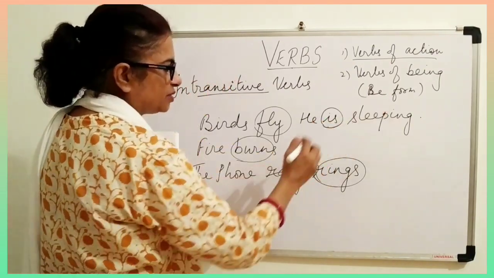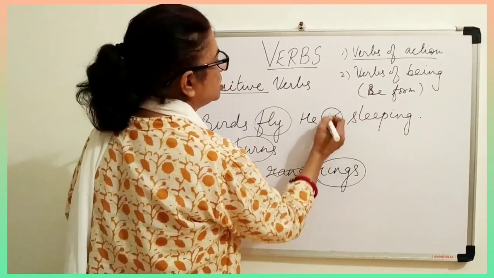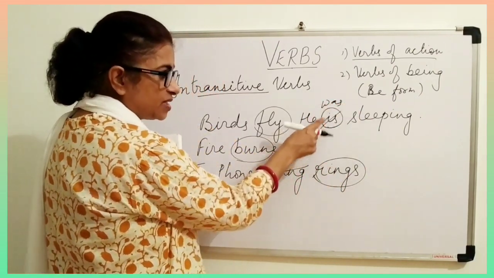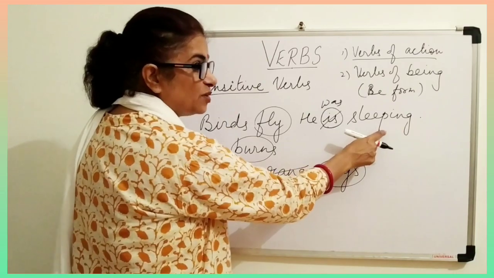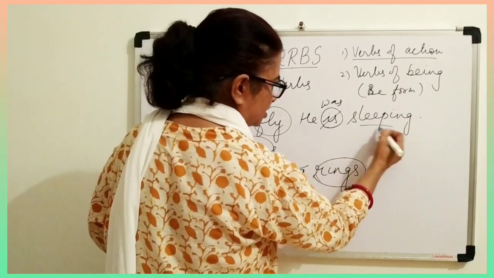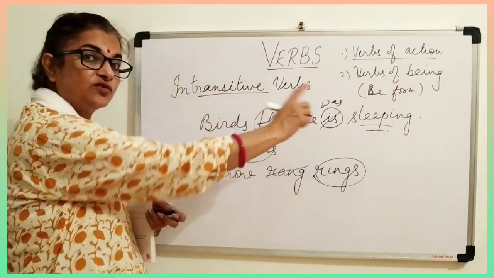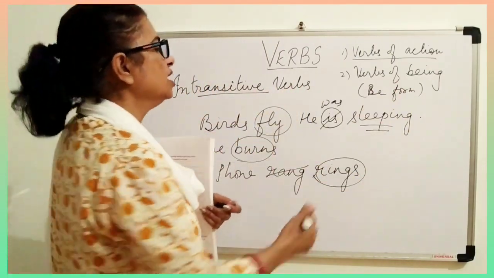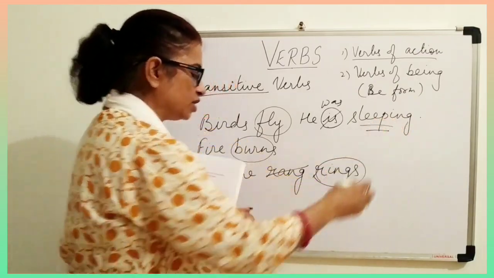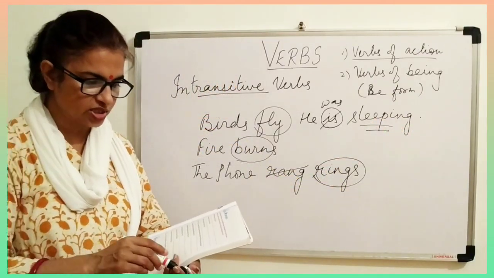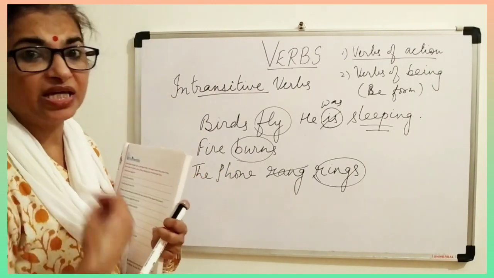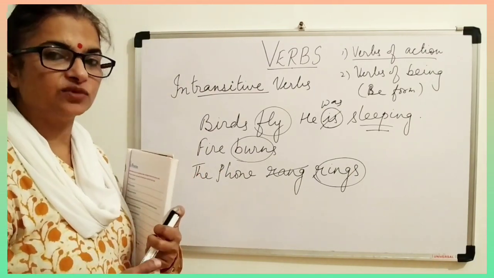So he is sleeping, in present. If I say he was, so he was sleeping. Now see, these verbs are changing, whereas this verb is not changing, isn't it? So you must remember why it is not changing. It is a non-finite verb. That is why it's not changing. And these are all finite verbs. And these are all action words also. They are called action words. Now advise. Even advise is an action word. Speak, run. All these are action words.